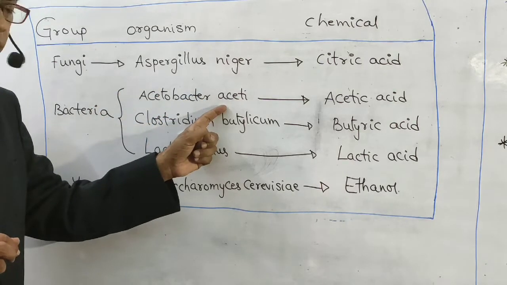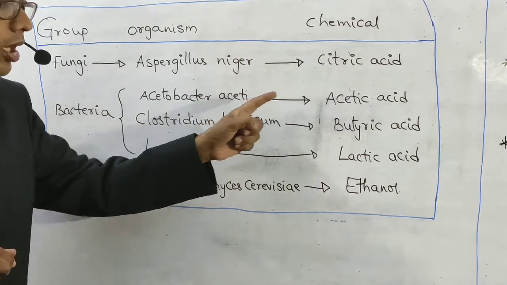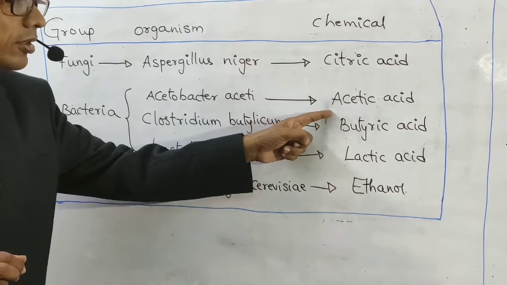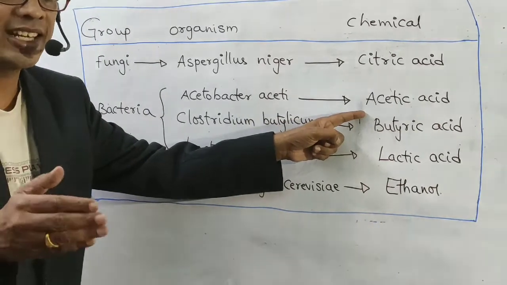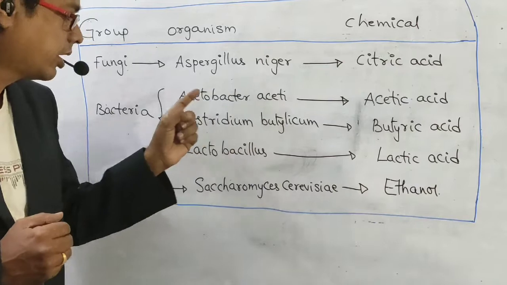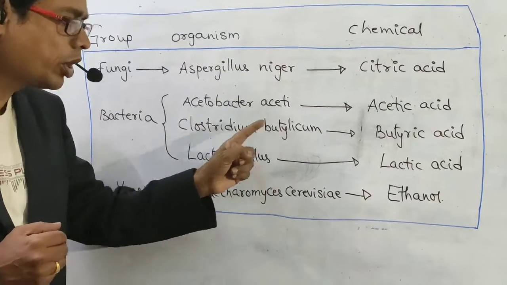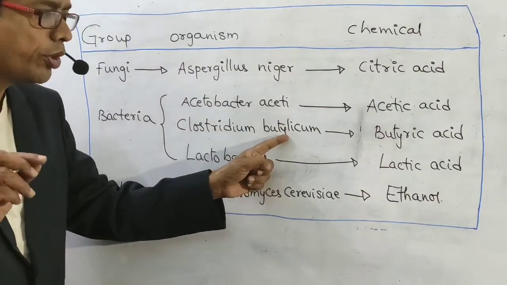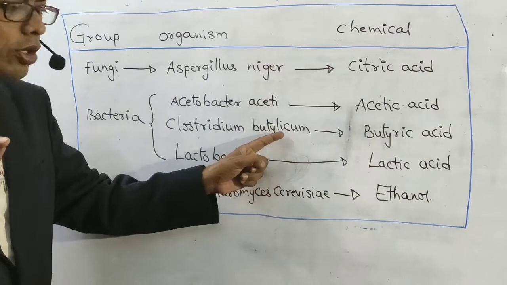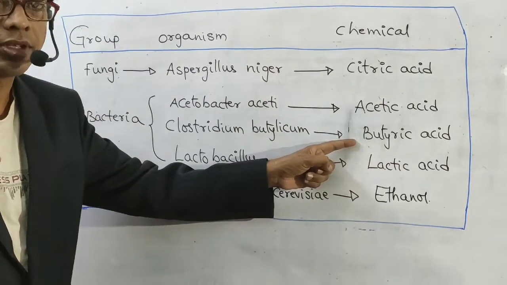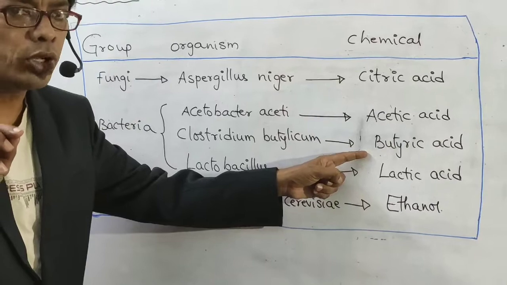Acetobacter aceti produces a chemical called acetic acid, also called acetate. Clostridium butylicum produces a chemical called butyric acid, also called butyrate.